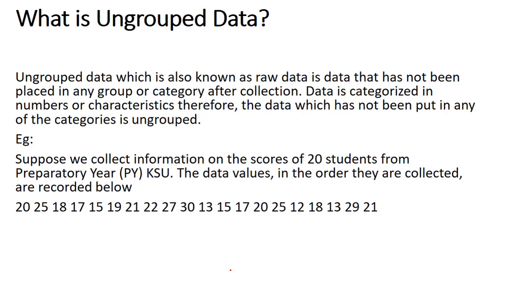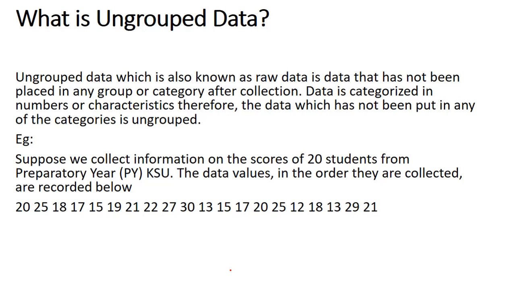Ungrouped data, which is also known as raw data, is data that is not placed in any group or category after collection. Data is categorized in a number or characteristic, therefore the data which has not been put in any categories is ungrouped.